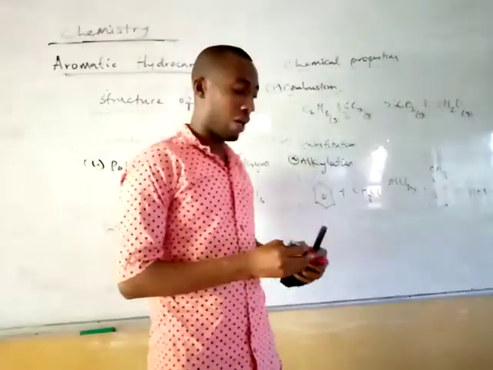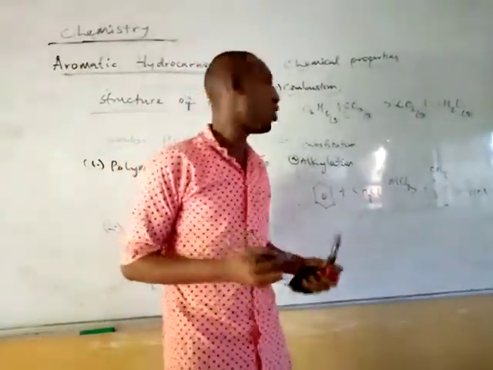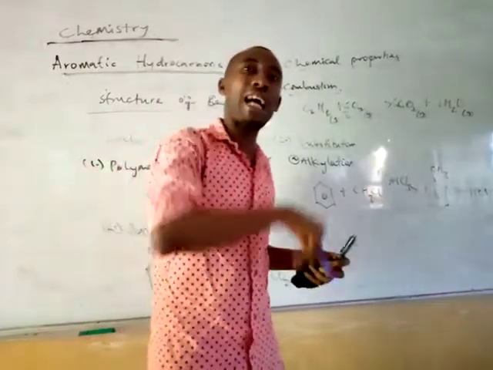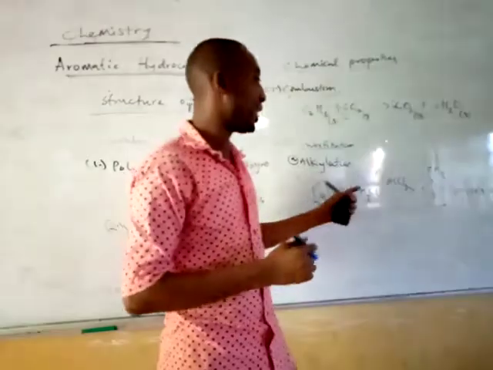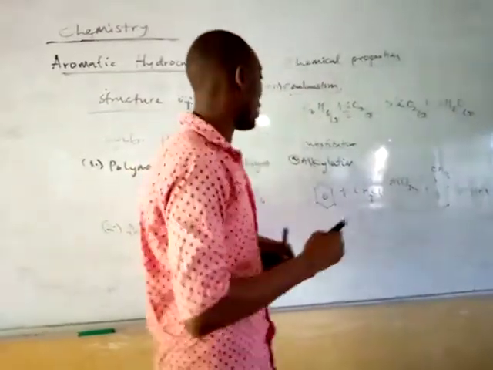That is what you are going to produce at the end of the day. So alkylation is a substitution reaction for benzene, the addition of an alkyl like methyl to benzene. So that is one reaction.